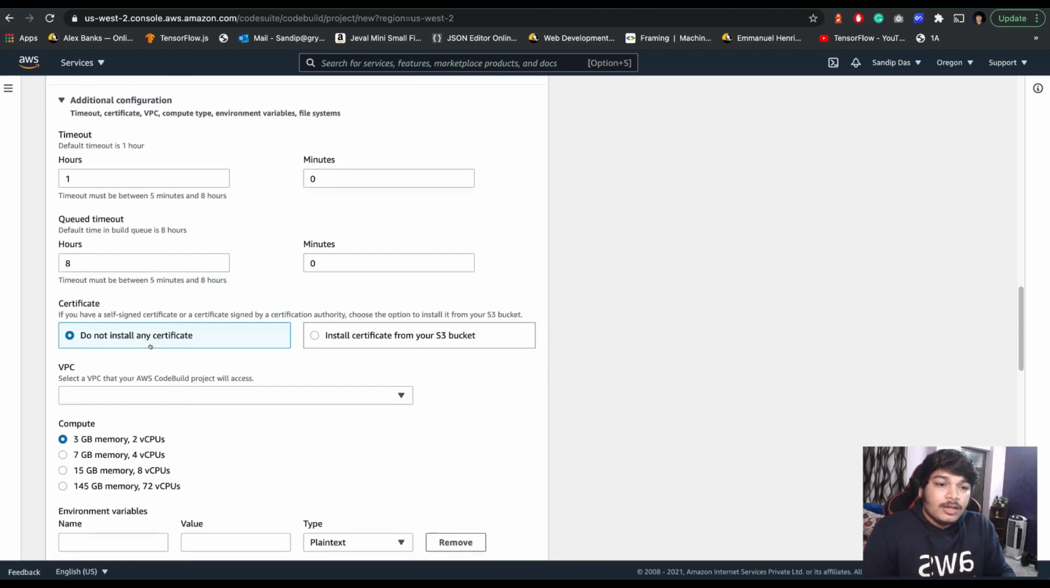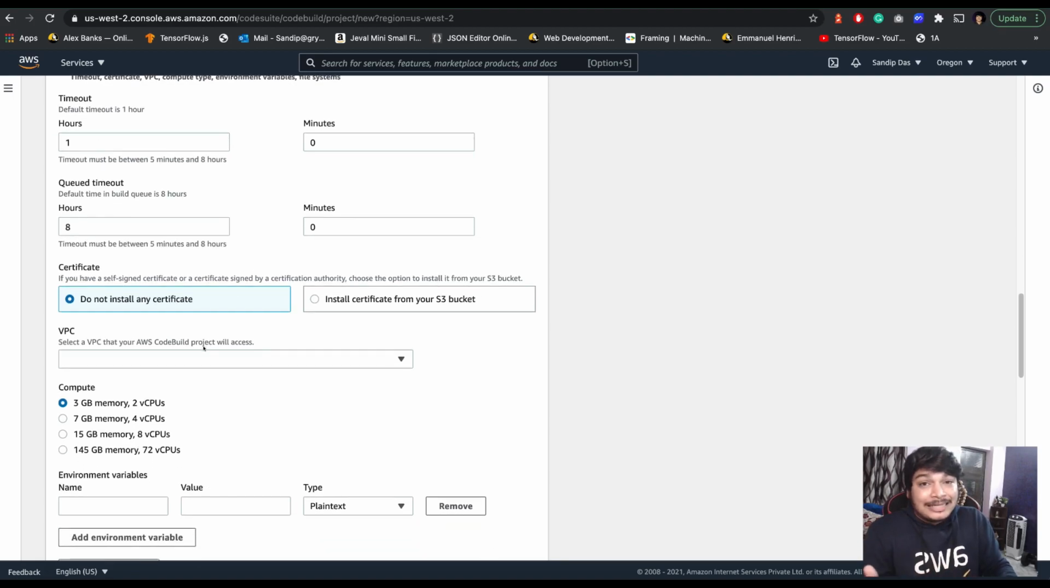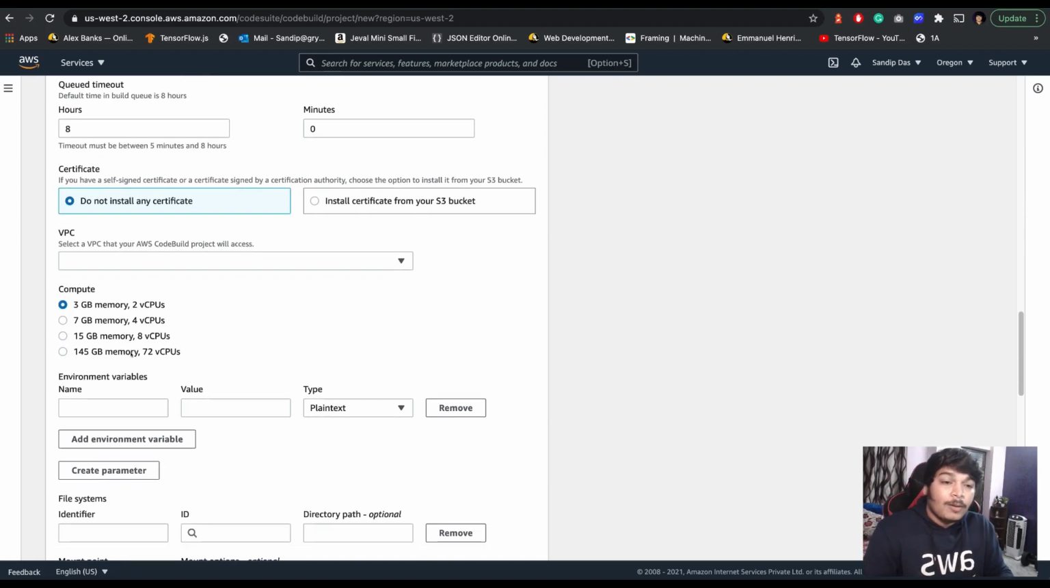Okay. Certificate. If you want to install any certificates, you can store them in S3. I'm not using any certificates. If for some reason you want to download some resources from your own VPC machines or something, you can select the VPC. I'm not using anything from the VPC. It's up to your need. If you need it, you can utilize this. Okay. If you don't, Compute.